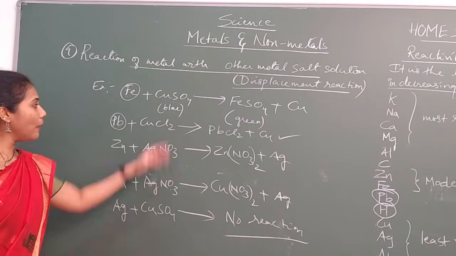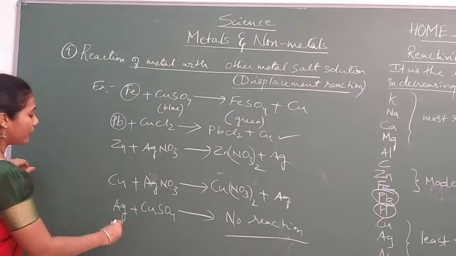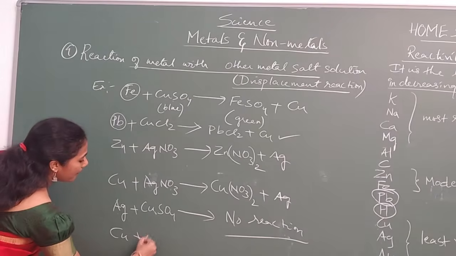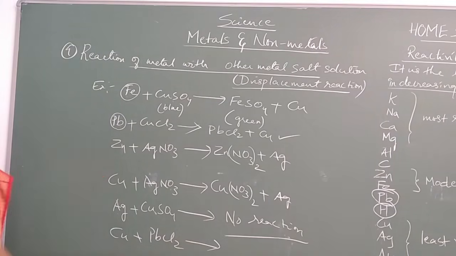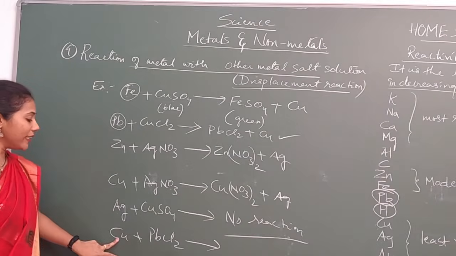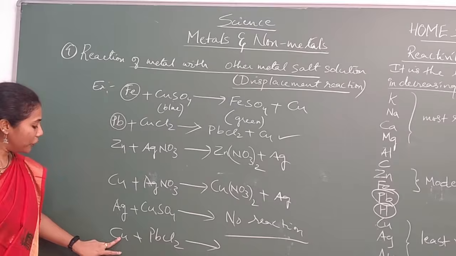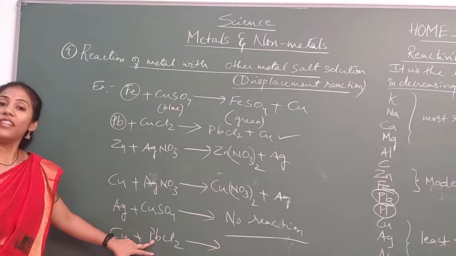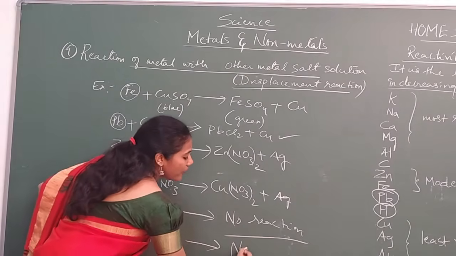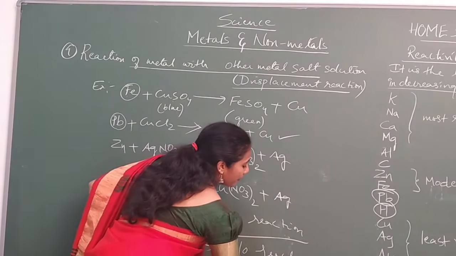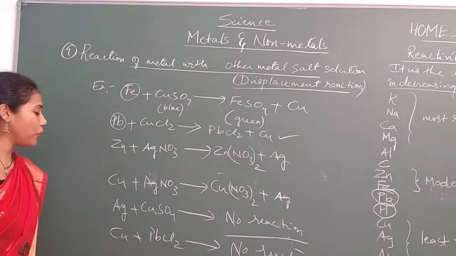Whereas the opposite reaction, if I have copper plus lead chloride, can the reaction be possible? No, right? Copper is less powerful than lead. So at that point, copper cannot remove lead from its salt solution. So here also you will observe no reaction happening. You will not observe any product formation there.